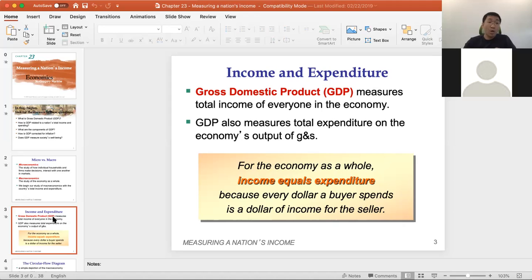Okay. So in order to illustrate this concept more clearly, we have to remind ourselves of a different concept that we call the circular flow diagram, which you have studied in microeconomics. This circular flow diagram illustrates the flow of money and the flow of goods and services. In more detail, it will explain to you how income equals the expenditures of the economy.